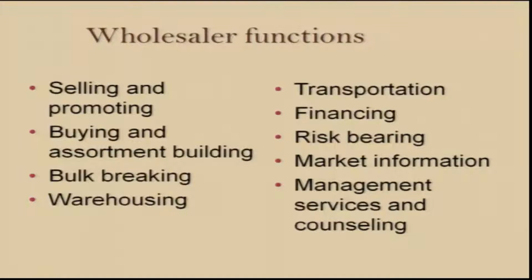The wholesaler's functions are mainly stocking, inventory, transportation, and assortment building. That means a wholesaler may put together a whole basket for a typical neighborhood store. So, they may provide detergents and soap and personal care products all as an assortment to a retailer: 10 items of this, 5 items of a detergent, and 20 items of a particular type of soap, and so on.